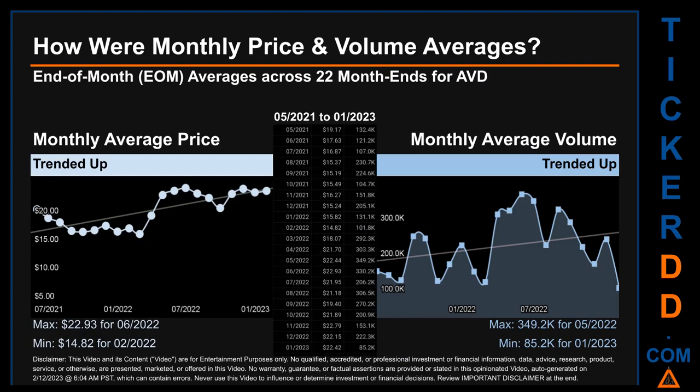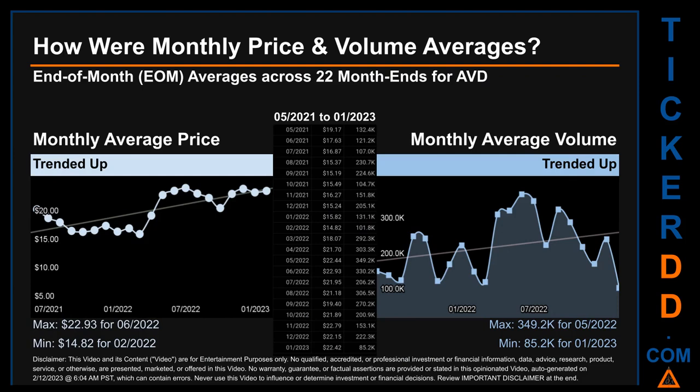How were price and volume averages for AVD? Across 449 trading days, there were a total of 22 month ends, of which monthly averages for daily price and volume were calculated. Overall, monthly price average trended up while monthly volume average trended up.